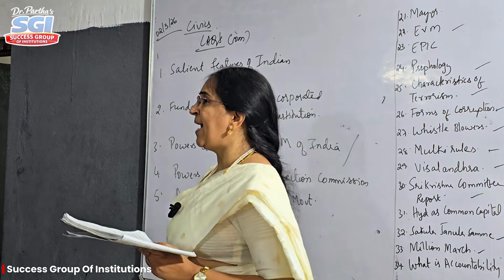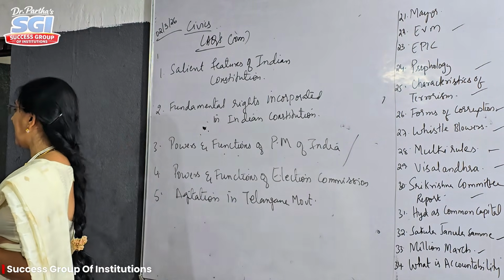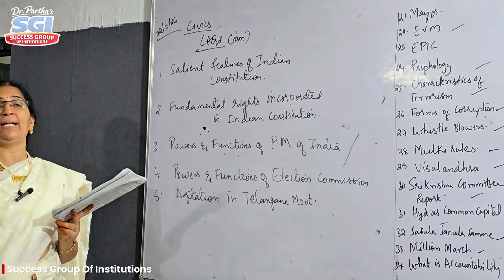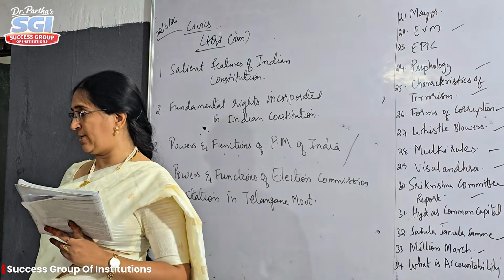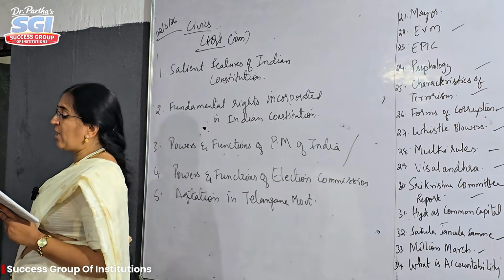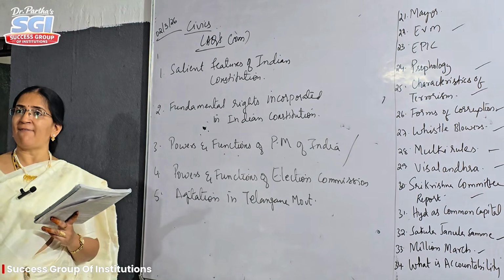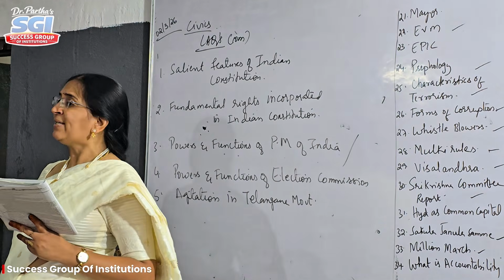The Indian Constitution is a written Constitution. We know that in the year 1950 the Constitution was written, and we have adopted it from 1950 January 26th onwards. Okay, so when the Constitution was written, there were only 395 articles. After the development, it became 486 articles.